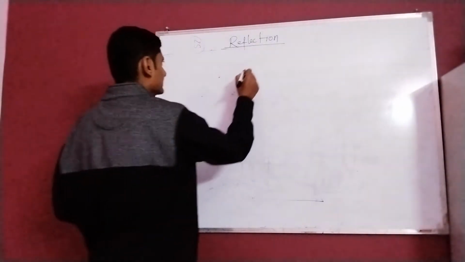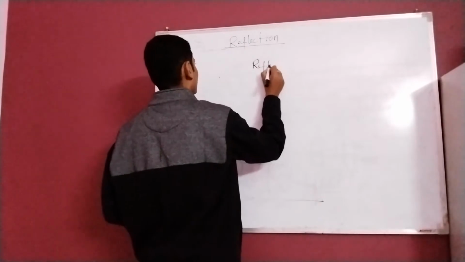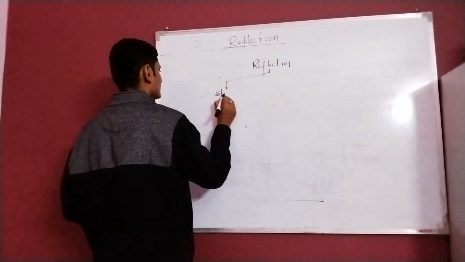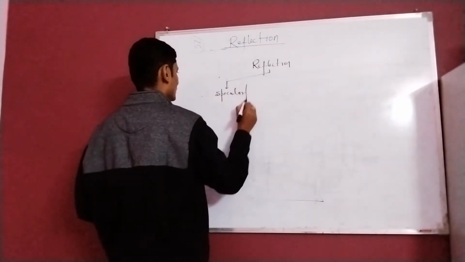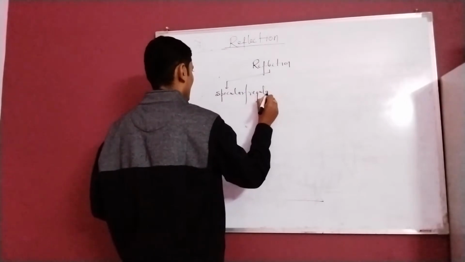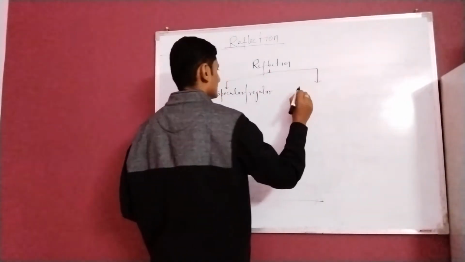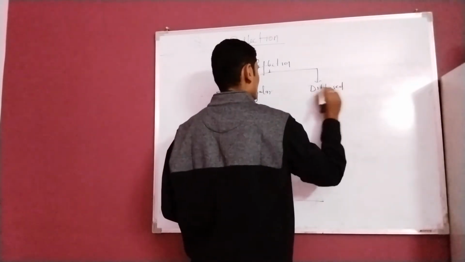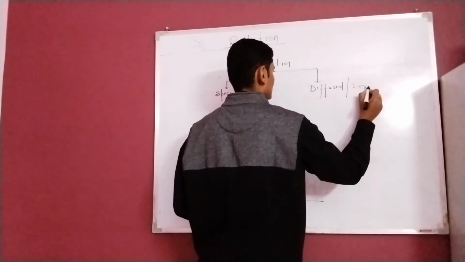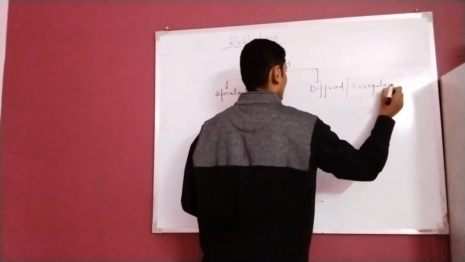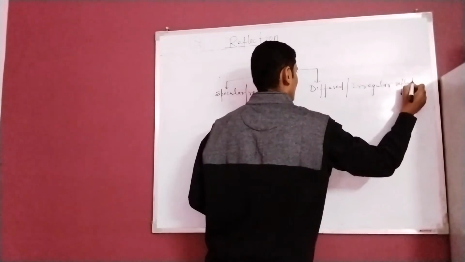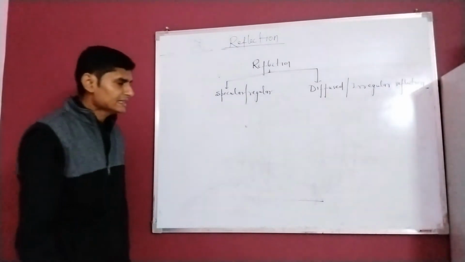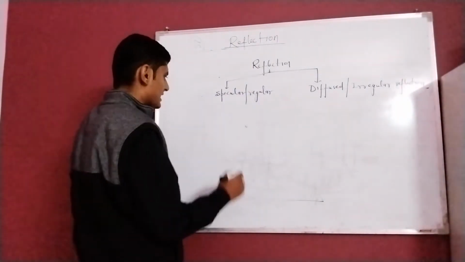So reflection basically, one is specular, also known as regular reflection, and the other one is diffused slash irregular reflection. Okay. In a specular reflection, what happens is that if